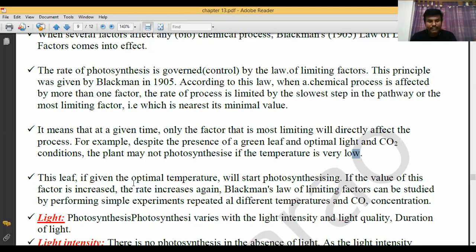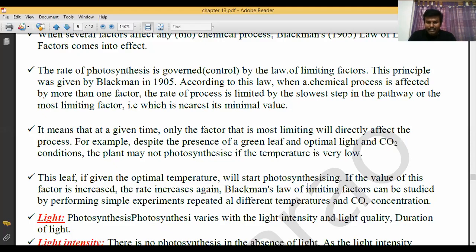So the leaf, if given optimal temperature, will start photosynthesis. If the value of this factor is increased, the rate increases again. But if the temperature is increased too much, the rate of photosynthesis decreases. For example, from 20 to 25 degrees there is no problem and photosynthesis takes place, but when it increases to 35 or 40, the rate decreases.